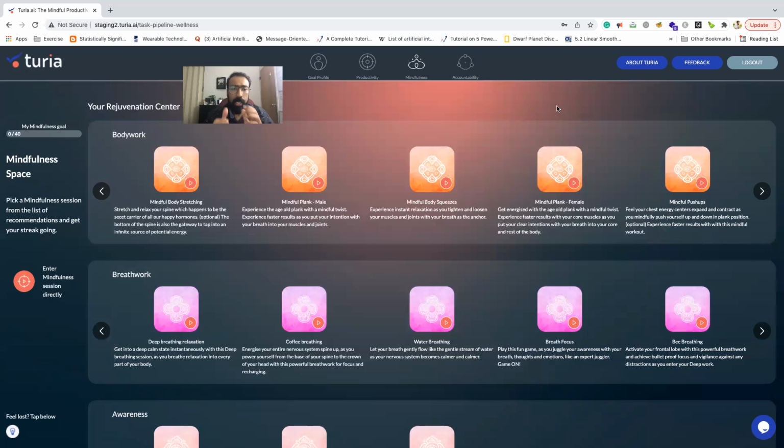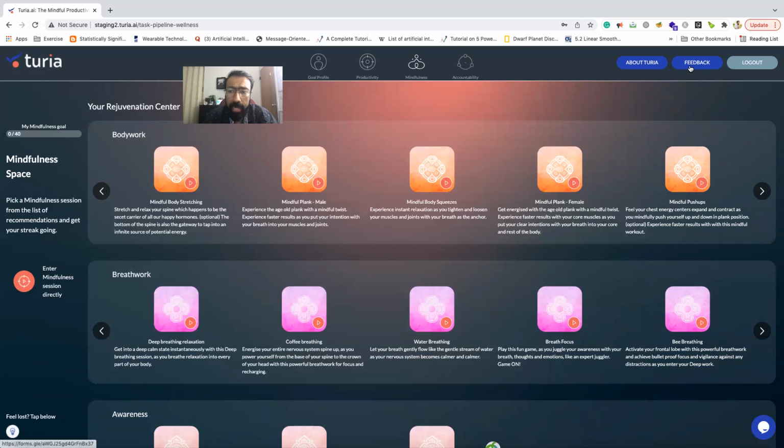So just to summarize, we have task organization, where you can pull in your tasks and prioritize your day. Then you enter focus mode to execute on tasks, and enter tunnel vision, be in the now and focus on the task at hand. You take mindfulness breaks to recenter and de-stress from different things going on and be in the now. And lastly, you stay accountable with your team and help each other grow together, right? So that's what the Turia product is all about.